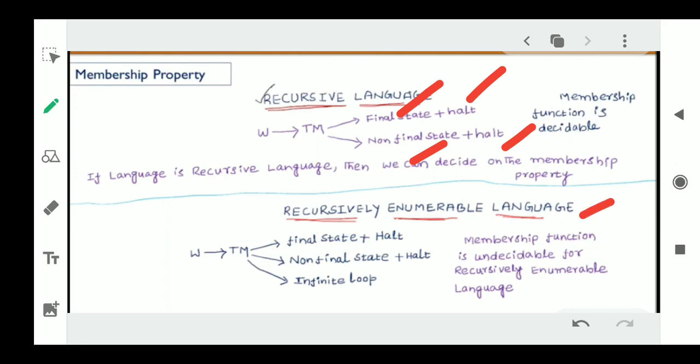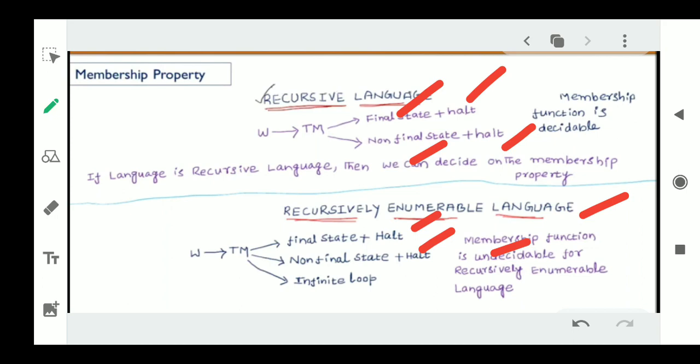Suppose it is a recursively enumerable language, the membership property is different. It is undecidable here. What happens if an input string is given to the Turing machine? If it accepts, it goes to the final state and halts. If it does not accept, it goes to a non-final state and halts. That is also a common point, common in both recursive and recursively enumerable languages.